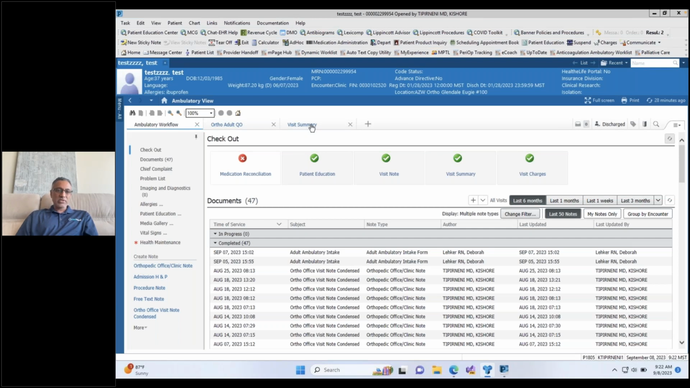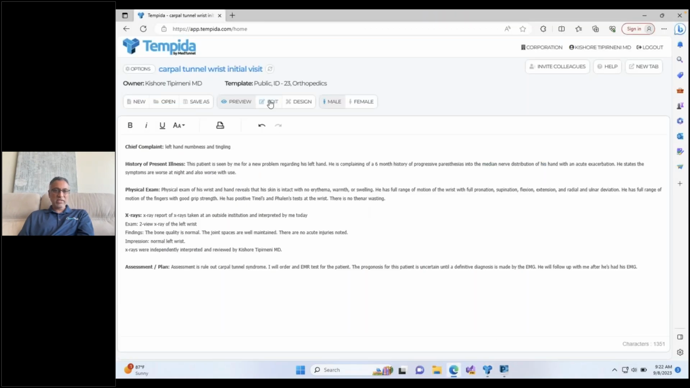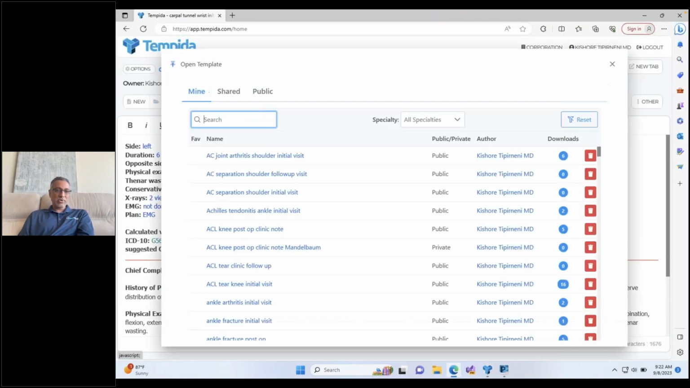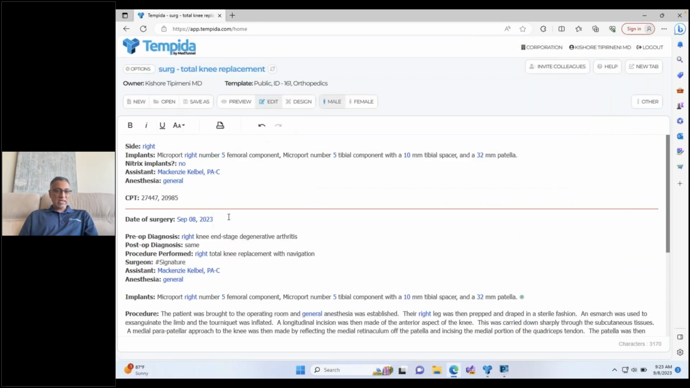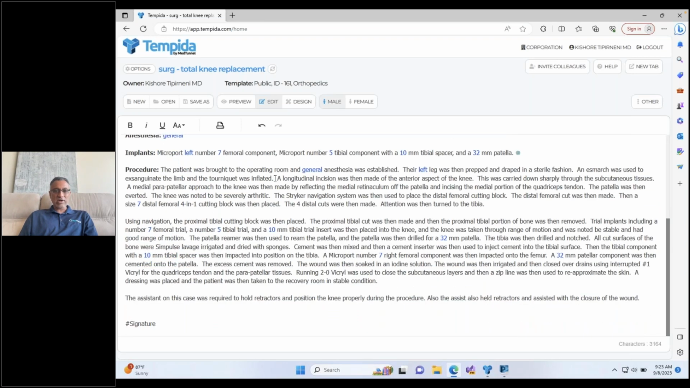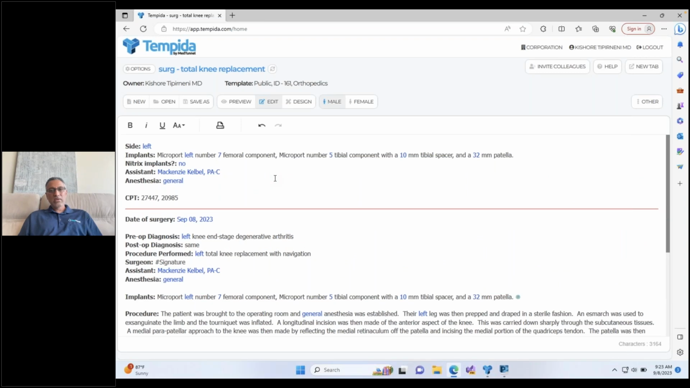This particular system can be used for any type of clinical note. It doesn't have to be just clinic notes. For example, op reports: suppose I'm doing a total knee replacement. I can select that, and again, it works the same way. Just like the variables at the top, like what size, what side I'm doing, what size components I put in, et cetera. And then the entire op note gets generated for me. So that, in a nutshell, is what Tempida is. I'd be happy to answer any questions that you may have.